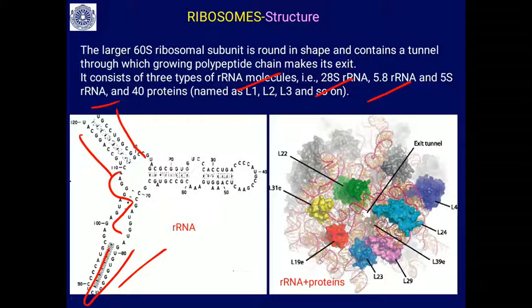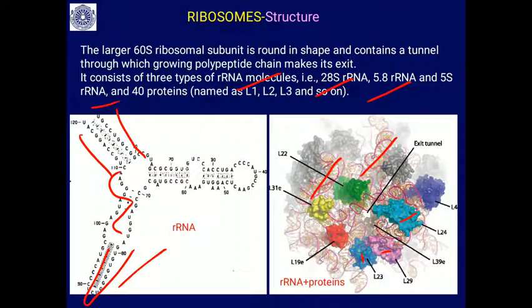You will find these 3 types of rRNA in the 60S ribosomal unit, and about 40 proteins associated with the rRNA. These proteins are named L1, L2, L3, and so on up to L40.